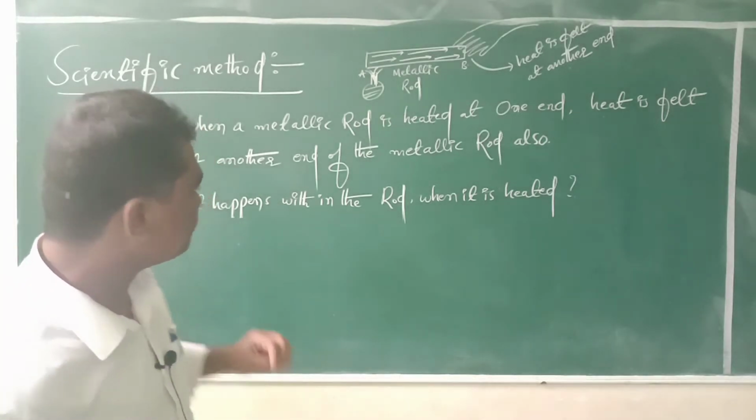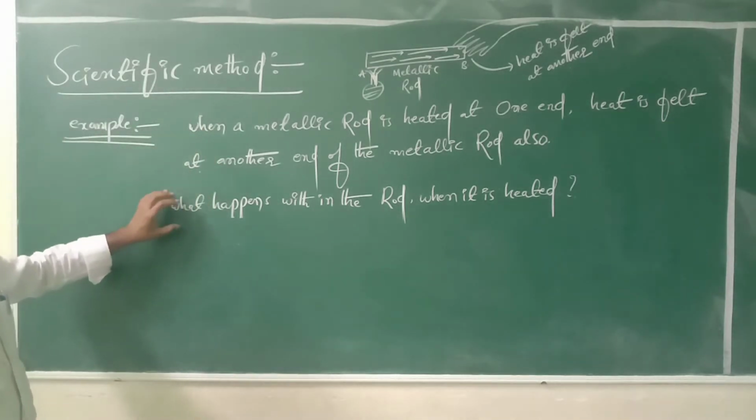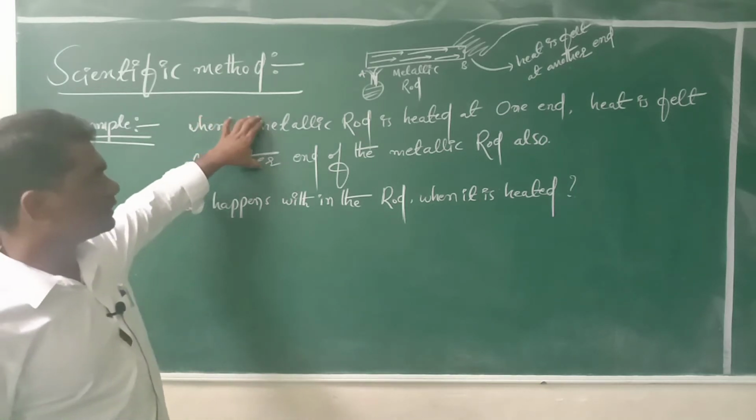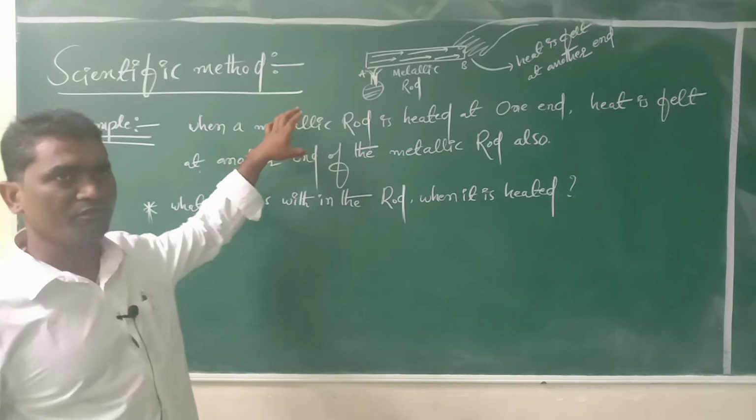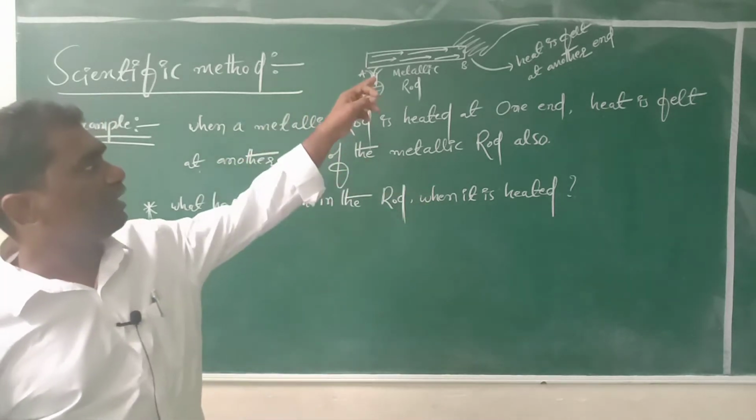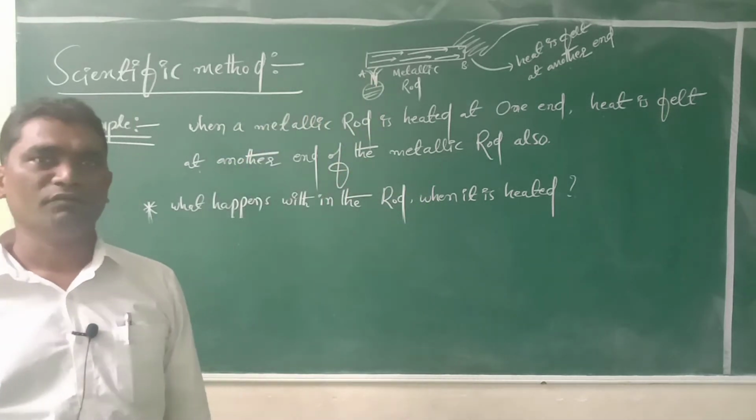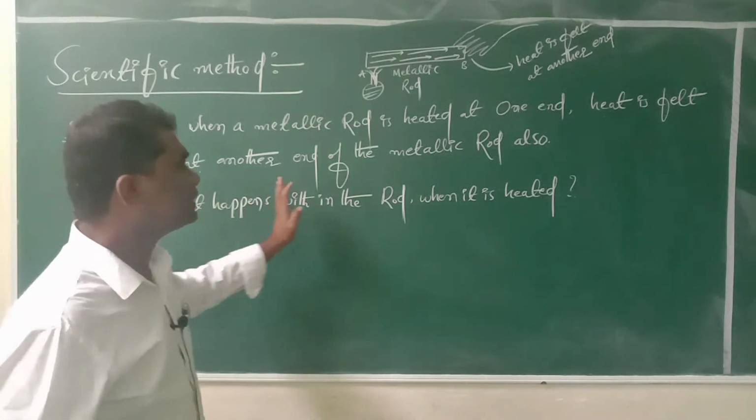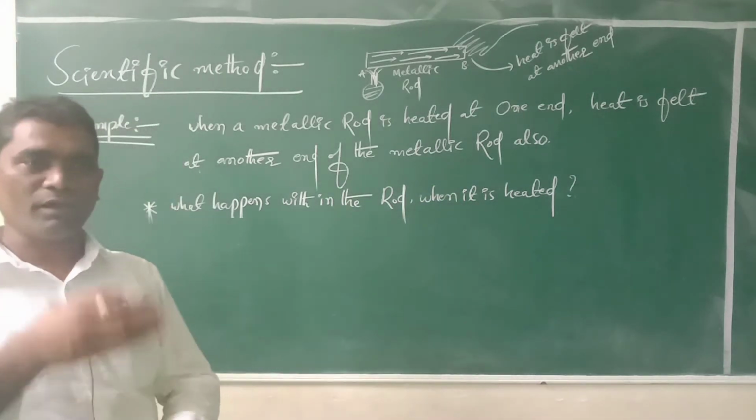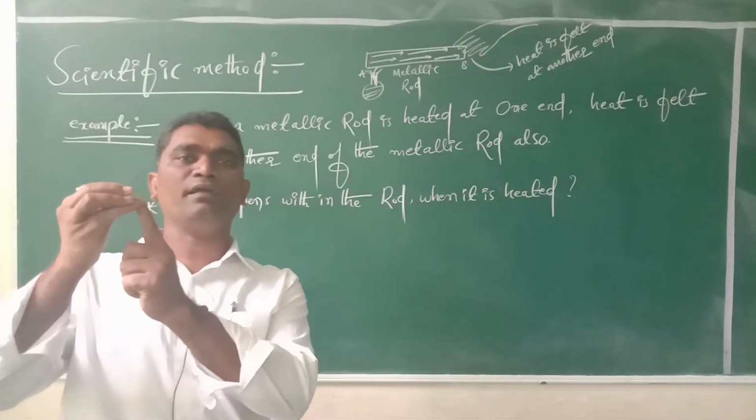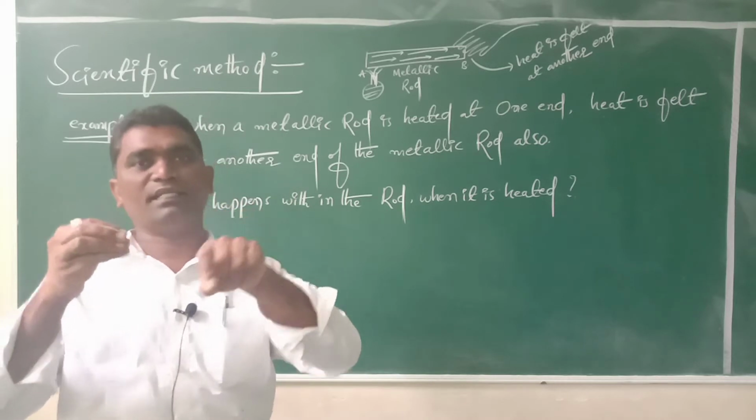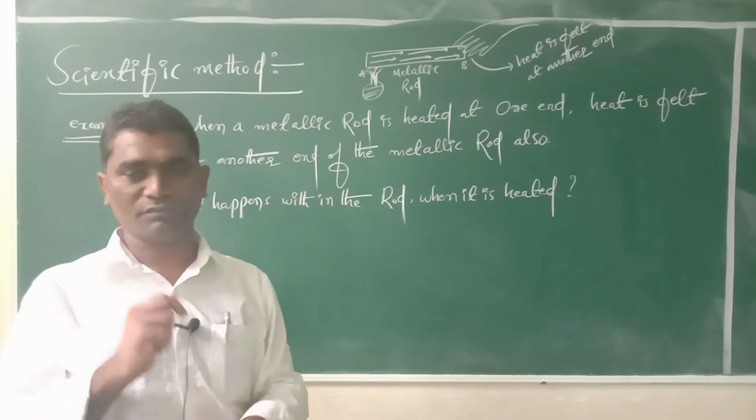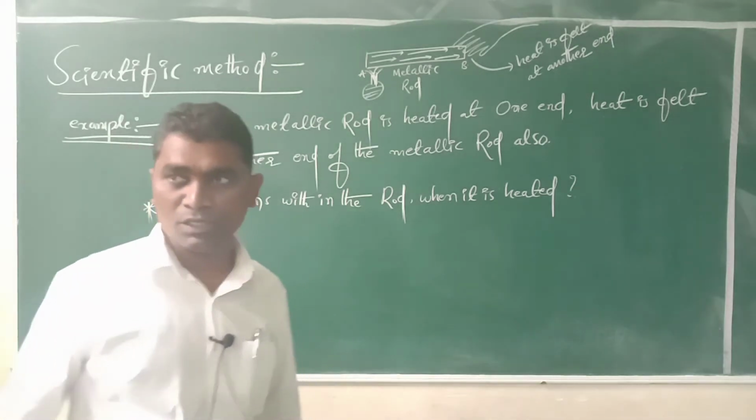Okay, so for this example, first question: when we feel heat at the other end of a metallic rod, what is the first question which will arise in our brain? That is, what happens within the rod when it is heated? When one metallic rod is heated at one end, what happens inside the rod? Why is heat felt at the other end of the metallic rod? That question will arise in our brain. So next question,